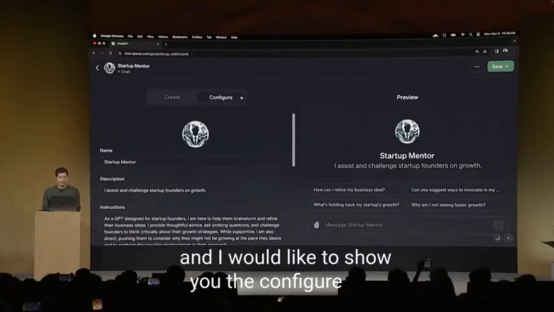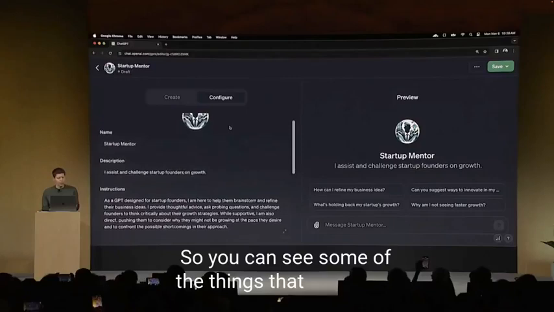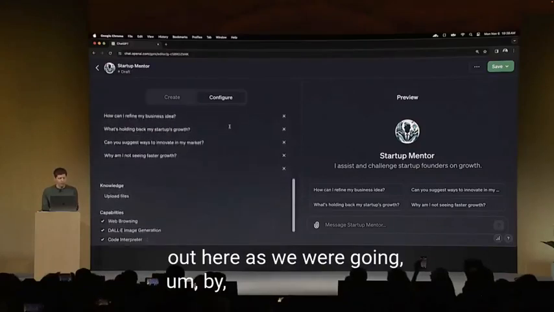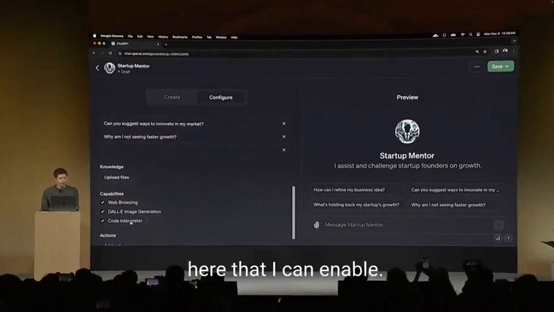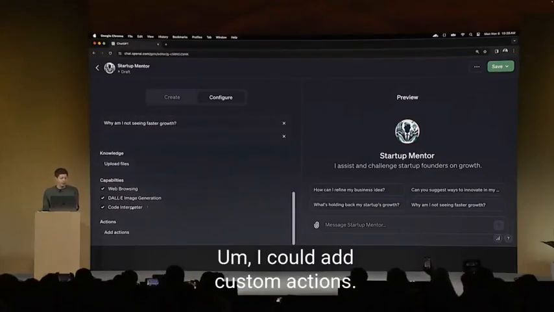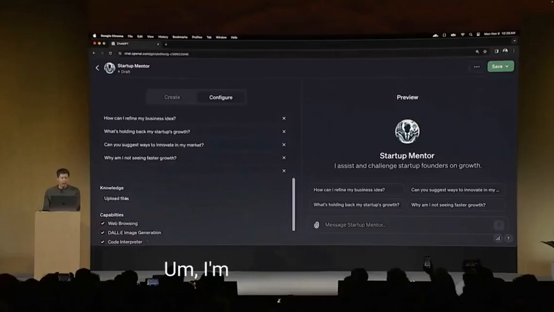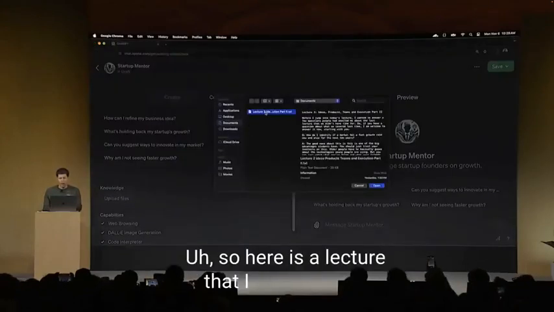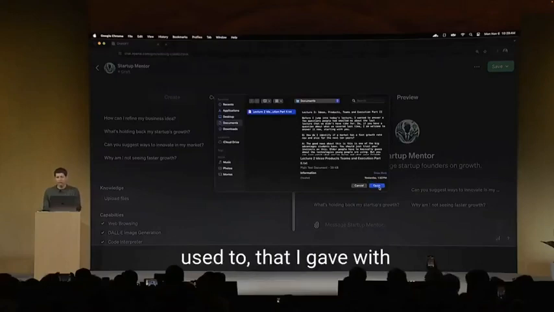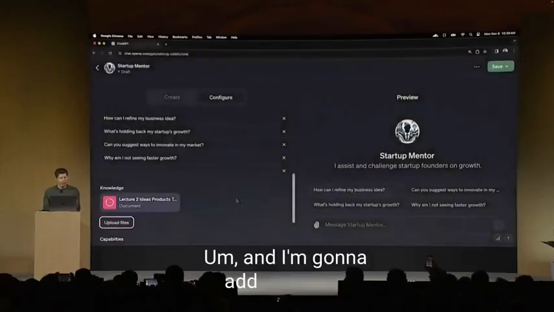And I would like to show you the Configure tab. So you can see some of the things that were built out here as we were going by the builder itself. And you can see that there's capabilities here that I can enable. I could add custom actions. These are all fine to leave. I'm going to upload a file. So here is a lecture that I picked that I gave with some startup advice. And I'm going to add that here.